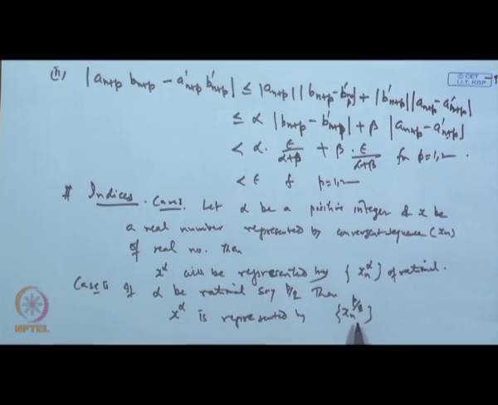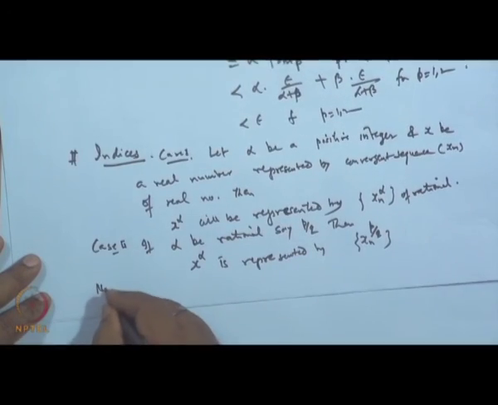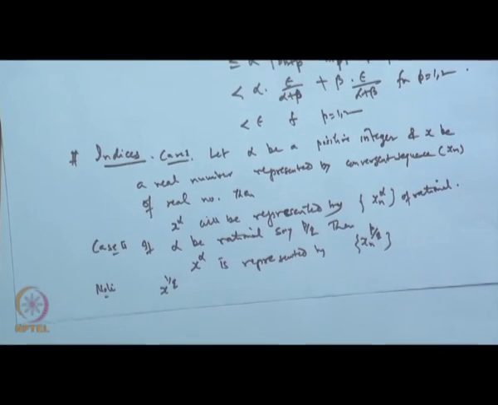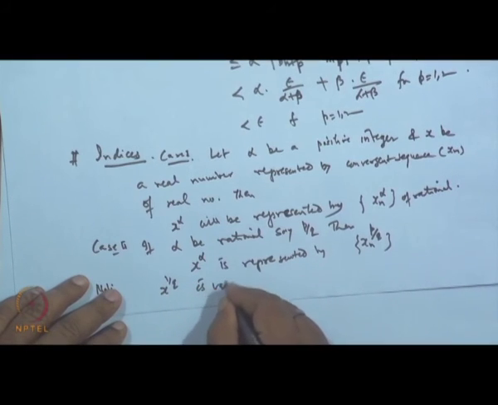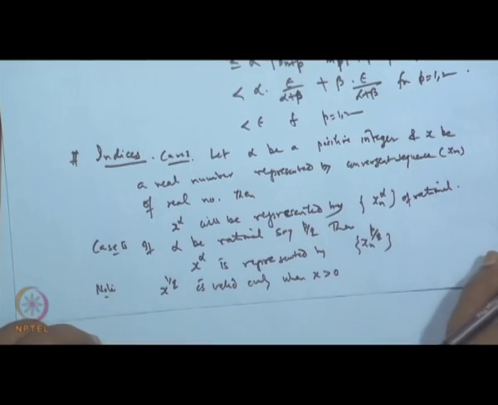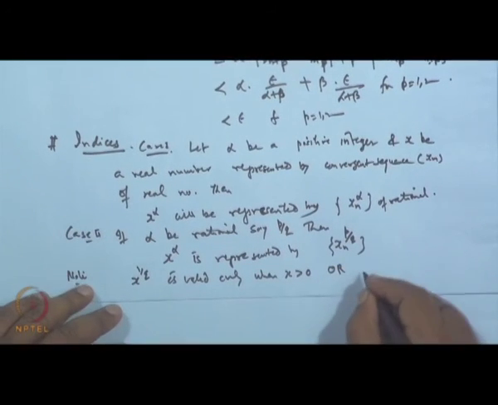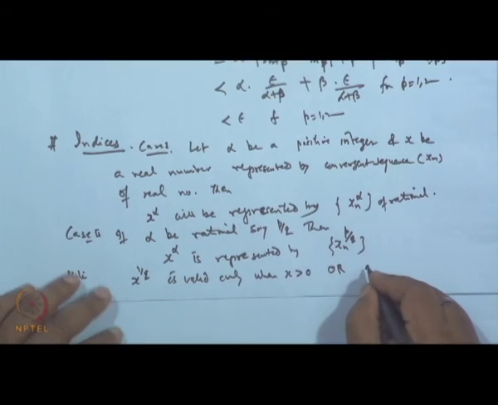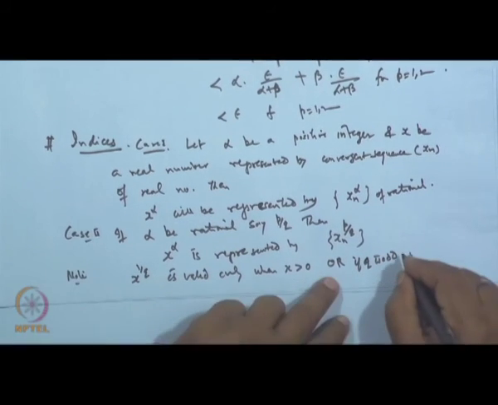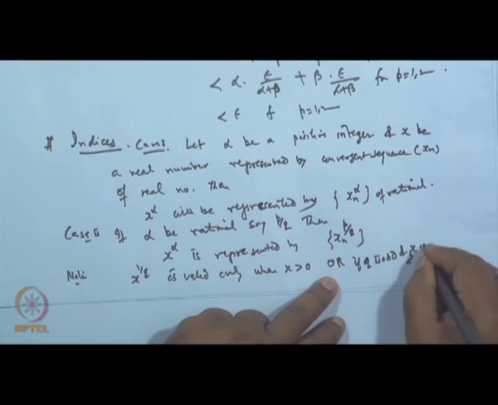Now, the only difference here is that the qth root, x to the power 1 by q, is valid only when x is positive, or if q is odd and x is negative.